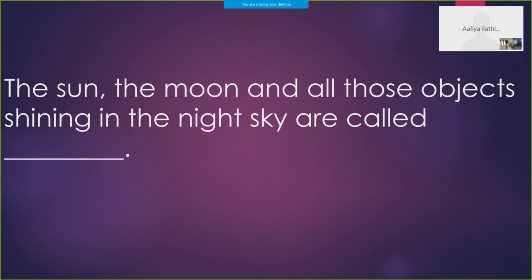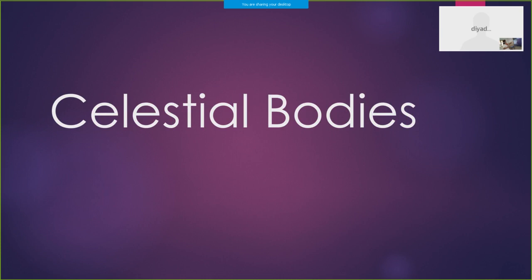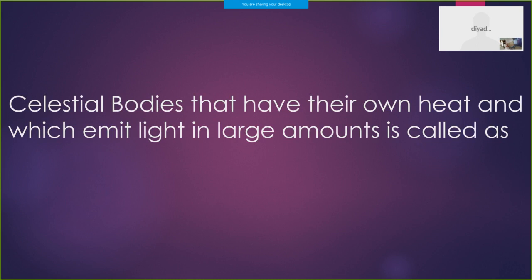Okay, next question. The sun, the moon, and all those objects shining in the night sky are called dash. Who is saying the answer? Please mention your name. Who said that one? Diya Deepu. Celestial bodies. Correct. Very good.